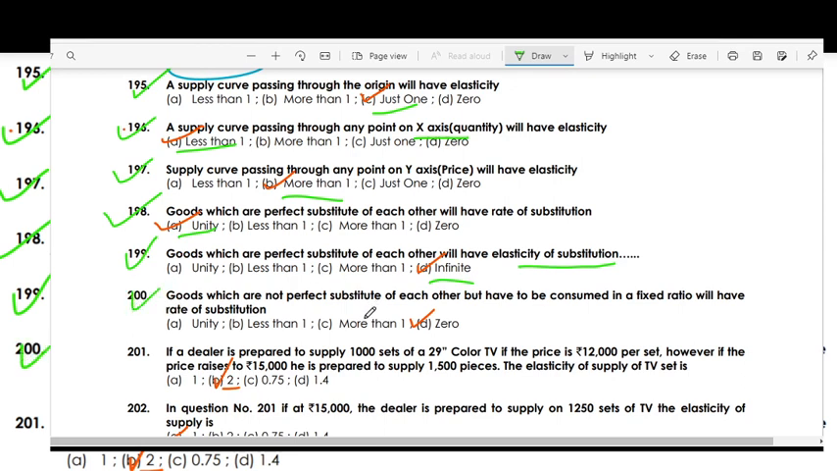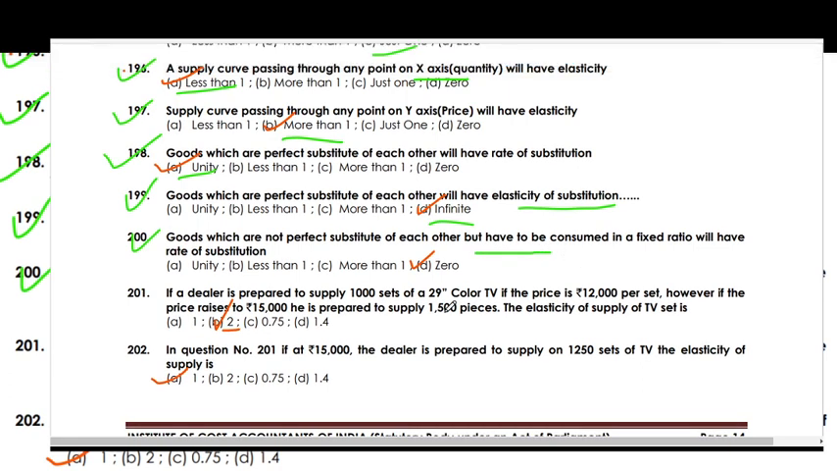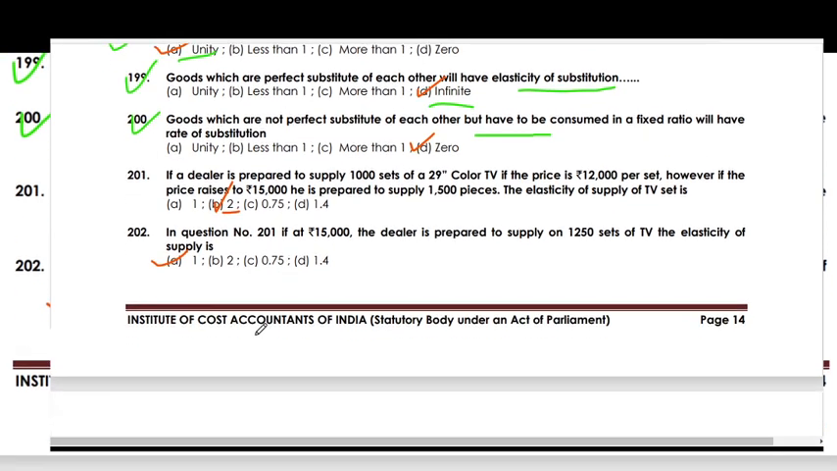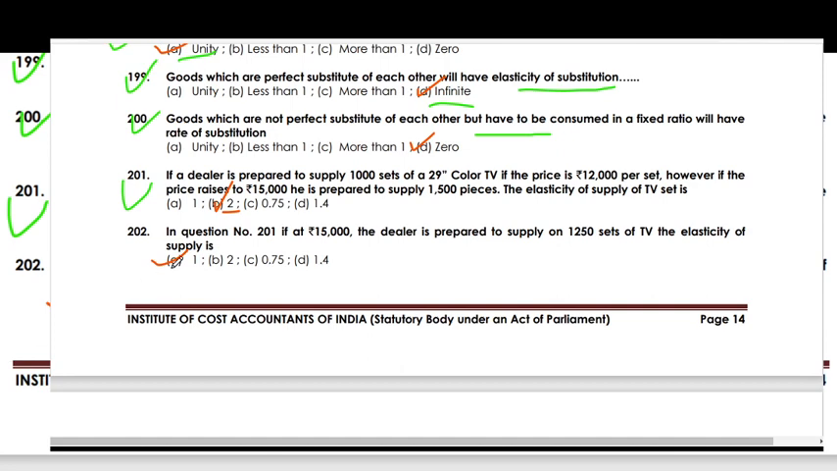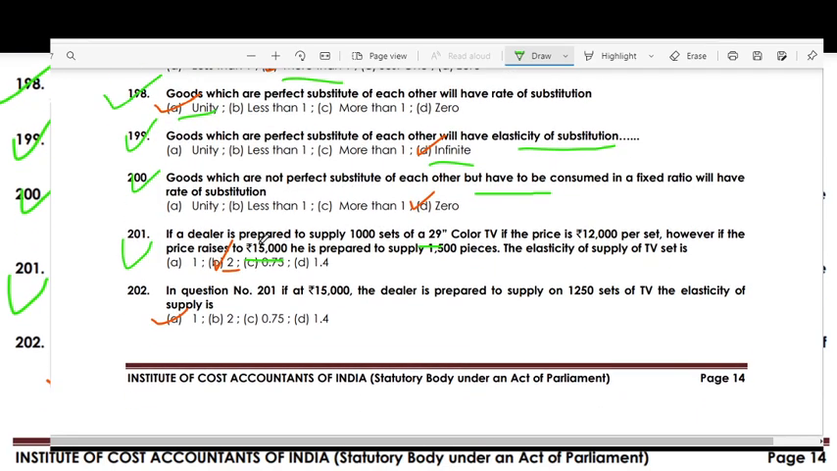The goods which are not perfect substitutes for each other but have to be consumed in a fixed ratio will have a rate of substitution of 0. If a dealer is prepared to supply 1000 sets of a 29 inch color TV if the price is 12,000 per set, however the price rises to 15,000, he is prepared to supply 1500 pieces. The elasticity of supply for TV is, what is the right option? Right option is 2.